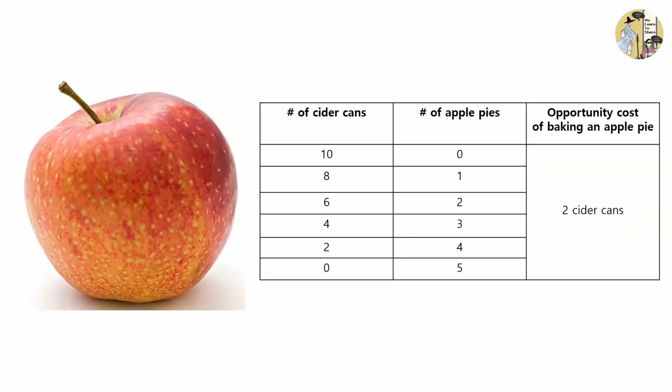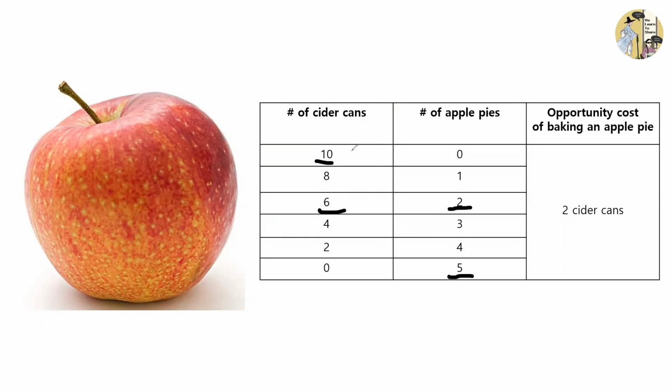Let's talk about the production possibilities curve from now. Let's say that I just picked 10 apples from my orchard, and now I have to decide between producing some apple cider or producing some apple pies. This table shows all the possible combinations of ciders and apple pies that I can produce. So I can choose to produce either 10 cider cans or 5 apple pies, or maybe 6 cider cans and 2 apple pies. So basically these are all the possible combinations.